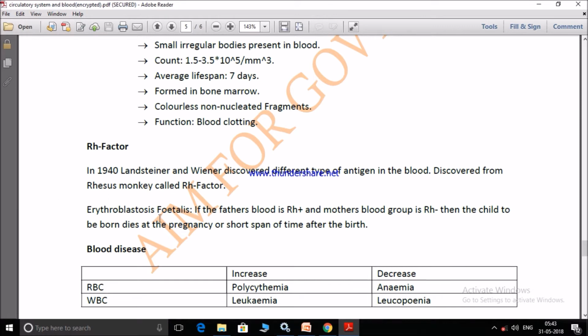Erythroblastosis fetalis: if the father's blood group is Rh positive and the mother's blood group is Rh negative, the child to be born dies during pregnancy or a short time after birth. It will take place only for the second child, if the first child's blood group is positive.